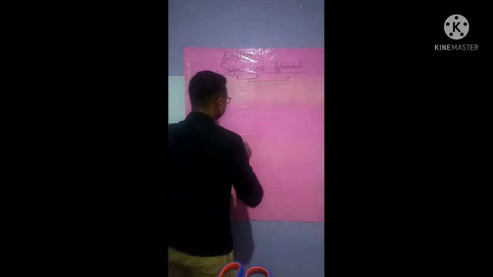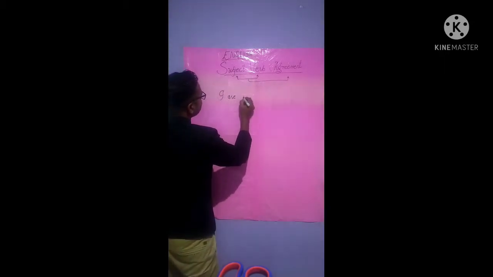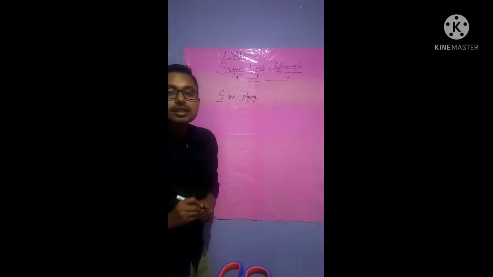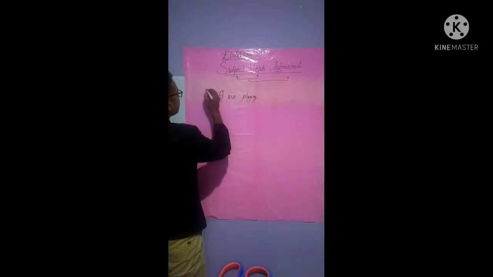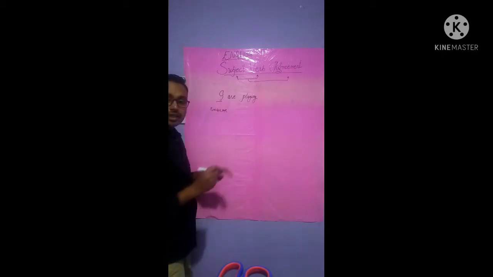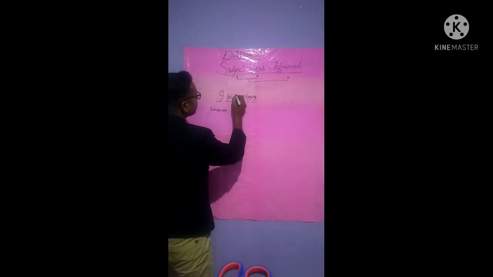Now see, "I are playing." I indicates a singular noun, isn't it? I means singular. So if there is a singular noun, this "are" is very wrong.